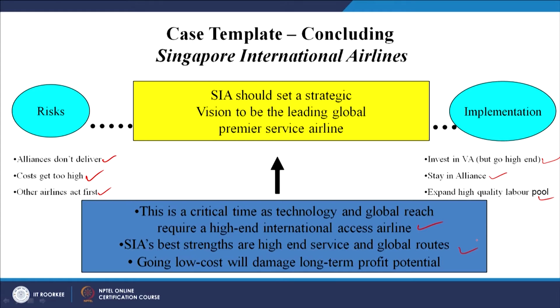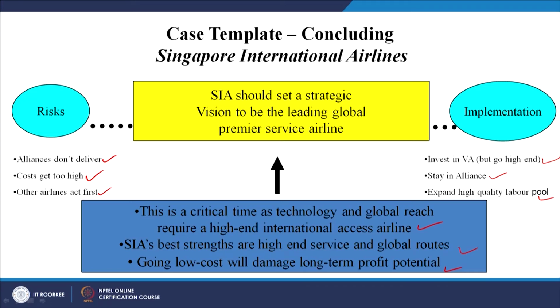Next, going low cost will damage long term profit potential. So, if there is long term profit potential, then going low cost will damage it. Now, what does it mean? It means that we have to make a recommendation. The recommendation will be that Singapore International Airlines should set a strategic vision to be the leading global premier service airline.